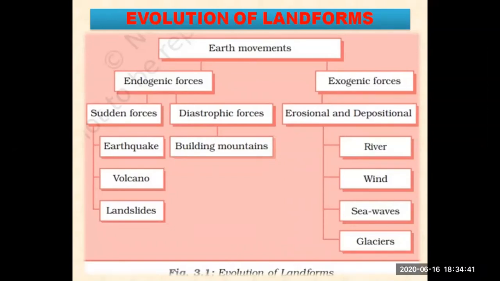And what is erosion? When it is carried away with the help of river or wind or sea waves or glaciers, when those broken parts start going from one place to another, that is known as erosion. And when they are deposited at some place, that is known as deposition. So all these forces, that is exogenic, that is happening on the surface of the earth. And all these movements that you are seeing on the left side,